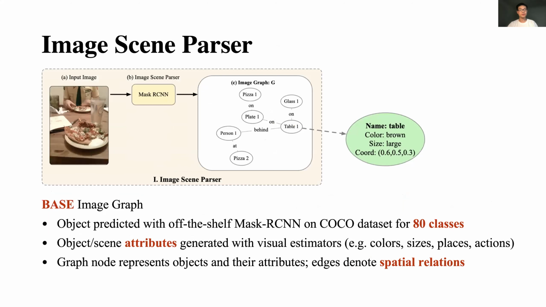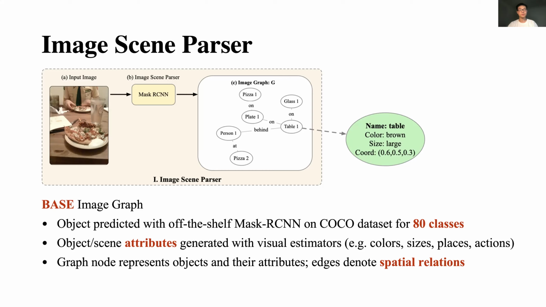As for the image parser, we have a base image graph, which leverages an off-the-shelf Mask R-CNN pre-trained on COCO with 80 classes to predict object labels. We use several visual estimators to predict object attributes such as colors, sizes, places, and actions. Then we construct an image graph by using objects as nodes and spatial relations as edges, of which each node has several attributes.